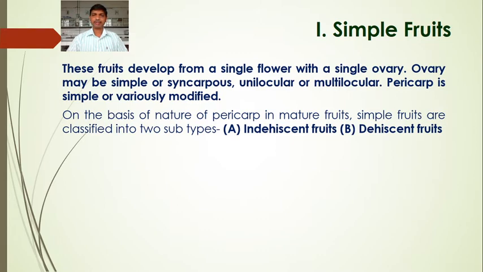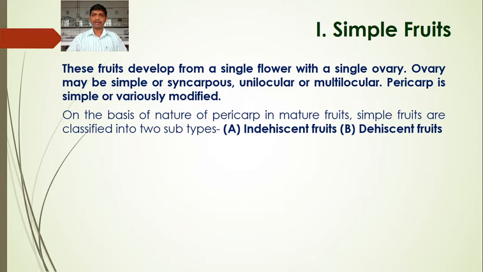Pericarp is simple or variously modified. On the basis of the nature of the pericarp, whether it breaks open or not in mature fruits, simple fruits are classified into two subtypes: indehiscent fruits and dehiscent fruits. In a dehiscent fruit, the pericarp is dry, it breaks open and releases the seeds.